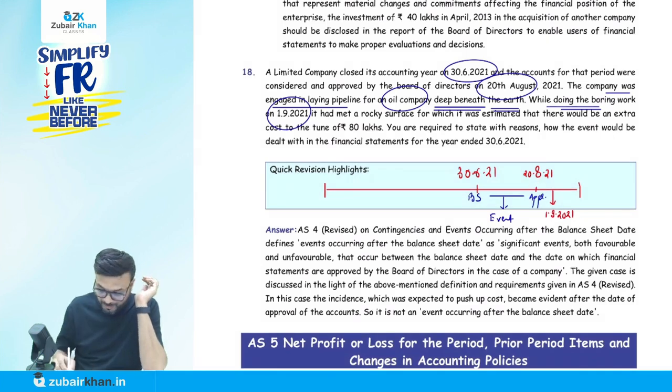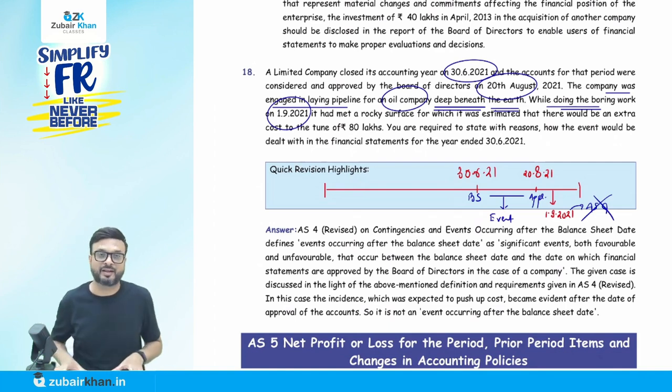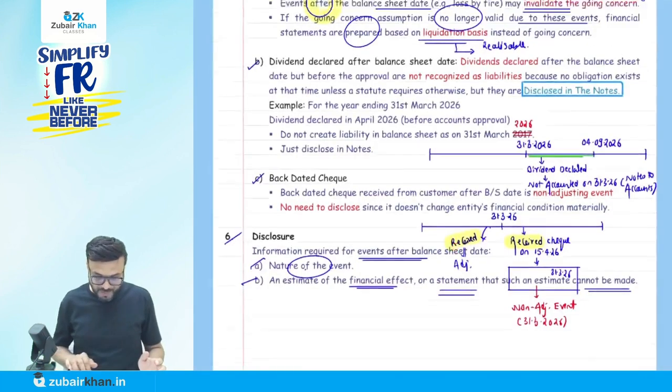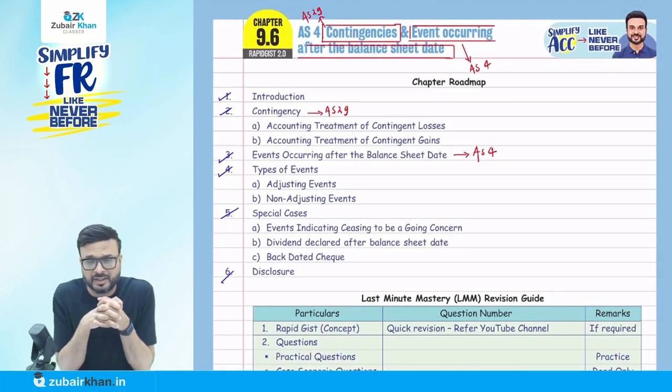Why? Because the event happened after the approval. So whether the AS4 is applicable here? No, after the approval, whether the AS4 is applicable here? The answer is no. Okay. So we are not going to account on 30th of June 2021. So that is all about Accounting Standard 4, that is contingencies and events occurring after the balance sheet date.